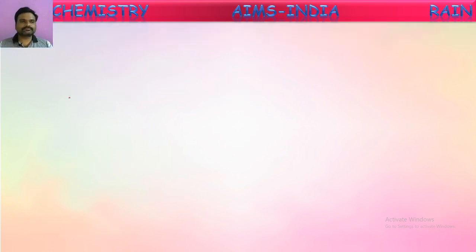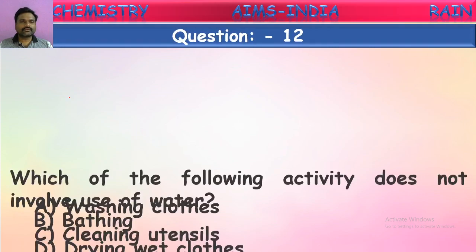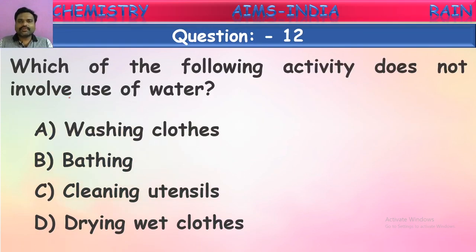That's good. Next one. Which of the following activities does not involve use of water? See, here some activities are given. Out of these, which activity does not involve the use of water? Washing clothes. Can we wash clothes without using water? No, we cannot. Bathing. Can we do bathing without water? No, we cannot. Cleaning utensils. Even cleaning utensils also needs water.